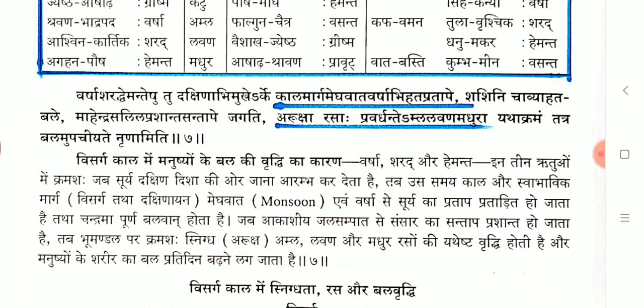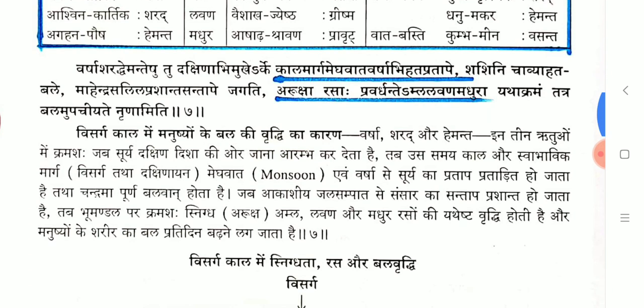In Visarga Kala, Balavruddhi: Kala Marga, Megha Vata Varshabhihata Pratape and Aruksha, Arasaha Pravardante, Amla Lavanam Madhuraha Yathakramam, Balam Upachiyate Nunam iti. Here it is Swabhavika Kala, Swabhavika Marga, Visarga and Dakshinayana, Meghavata and Varsha, and Surya Pratapa Pidana. All these, Tatha Chandrama Purna Balavan, everything will be there in the Visarga Kala.